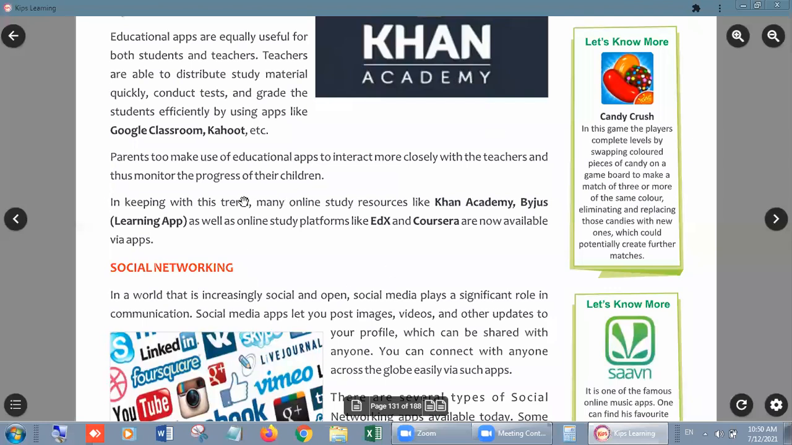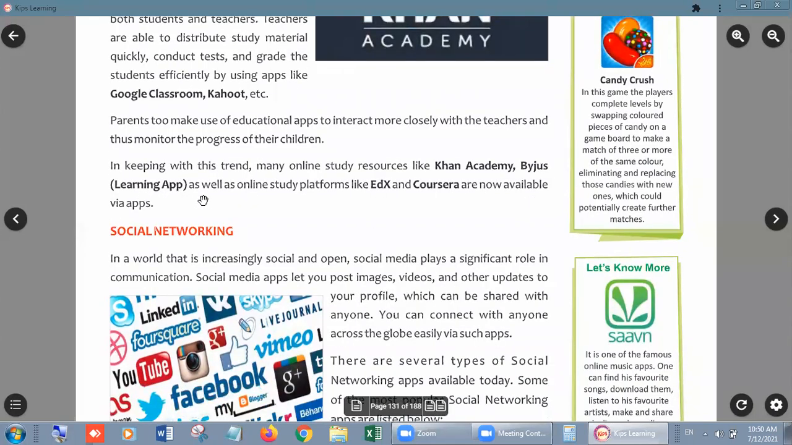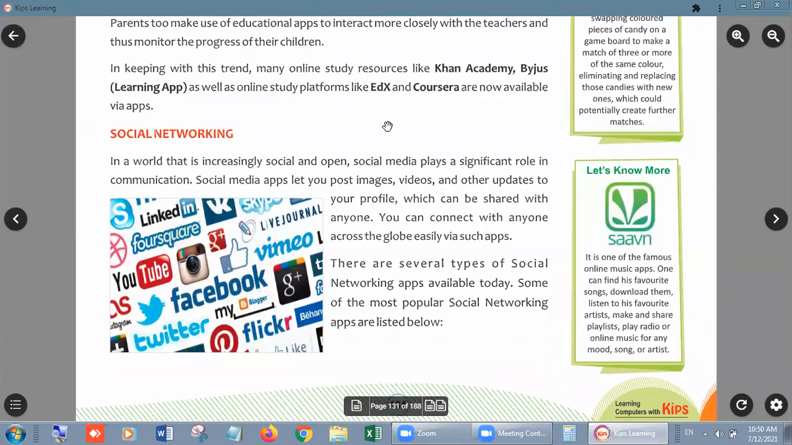Okay, now in keeping with this trend, many online study resources like Khan Academy, Byju's learning app, as well as online study platforms like edX and Coursera are now available via apps, right? These are some examples. Now we are moving on from educational to social. Now social networking apps, and you are very much familiar with these kinds of apps. We are just reading about them.